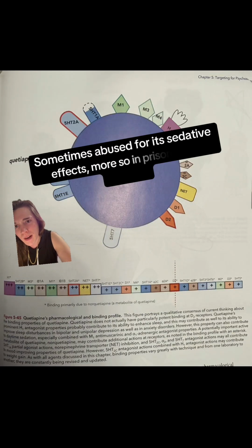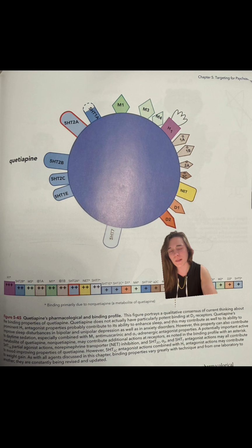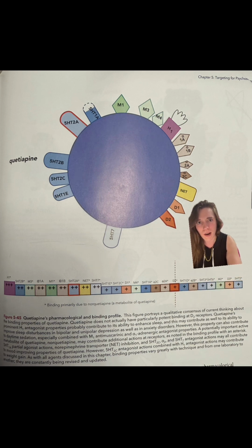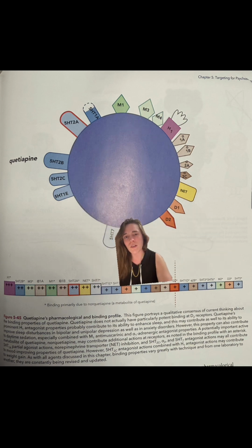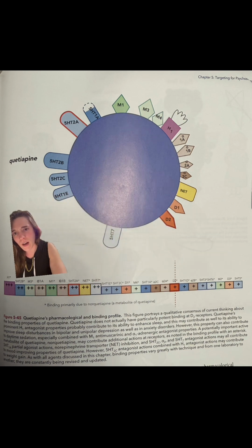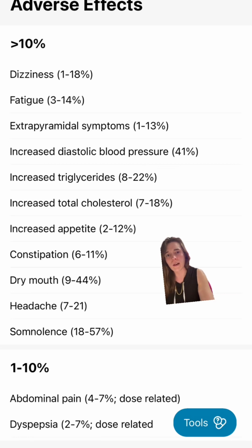We see that Quetiapine has the highest affinity for the histamine receptor. Something interesting is that it has an active metabolite called norquetiapine. Norquetiapine has its own activity. Something to point out is its activity on NET, the norepinephrine transporter. It's a norepinephrine reuptake inhibitor. We think its weight gain activity comes with its antihistamine activity as well as its activity on serotonin 2C antagonism, or blockade. Quetiapine has a lot of metabolic side effects.